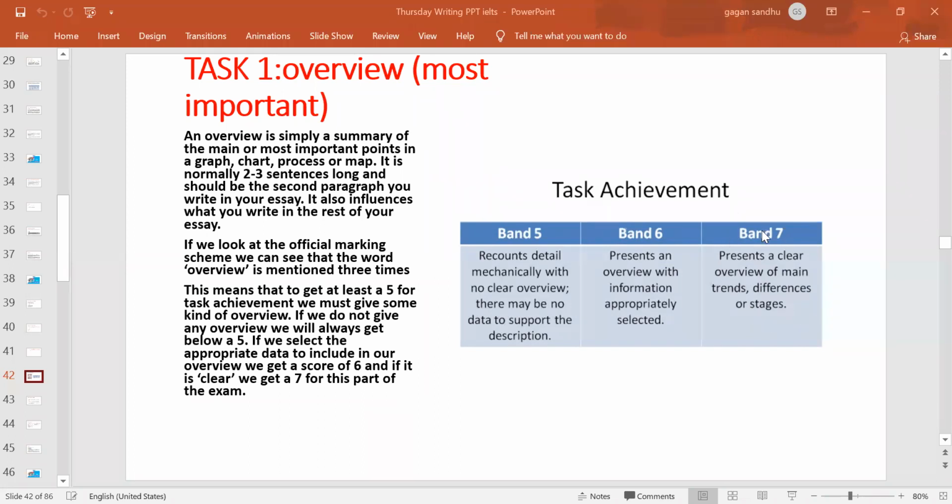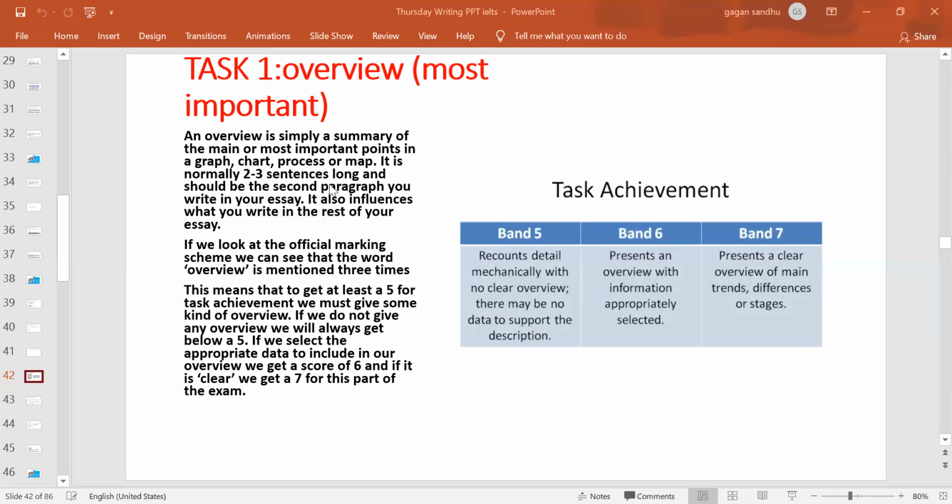So this is actually what we have to include in the overview paragraph, which is paragraph number 2, right? And it must be there. Task 1 cannot be taken as a completed task if you are missing this paragraph. It's a summary of the most important points in a graph, chart, process, or map. It's normally 2 to 3 sentences long and should be the second paragraph you write in the essay.